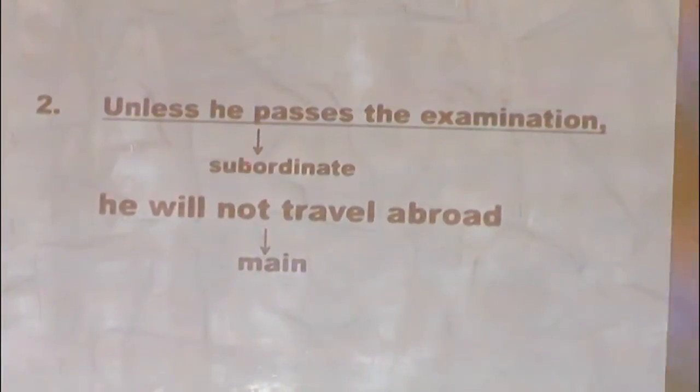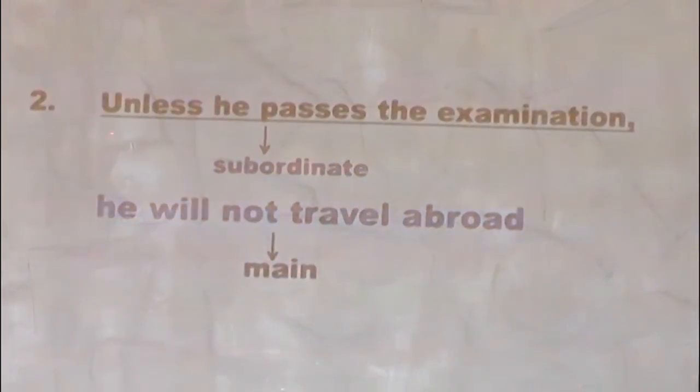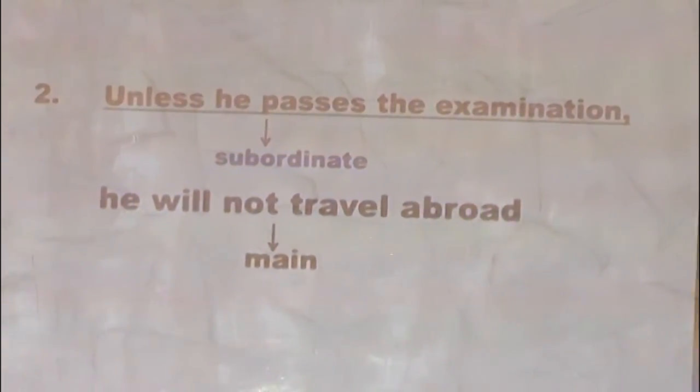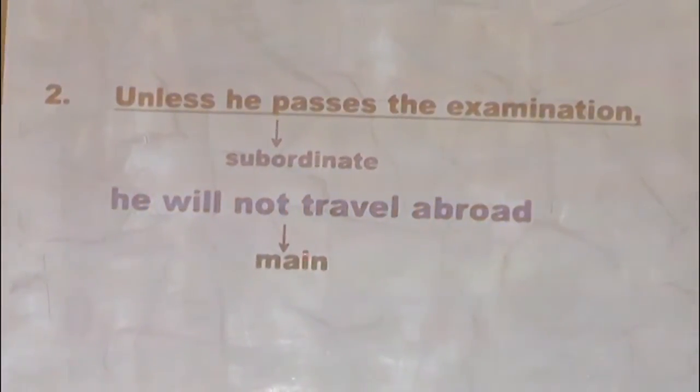Now let's look at the second example. Unless he passes the examination, he will not travel abroad. When you look at this, the underlined part is subordinate because on its own it cannot stand. But he will not travel abroad on its own can stand. That is why it is called main clause.